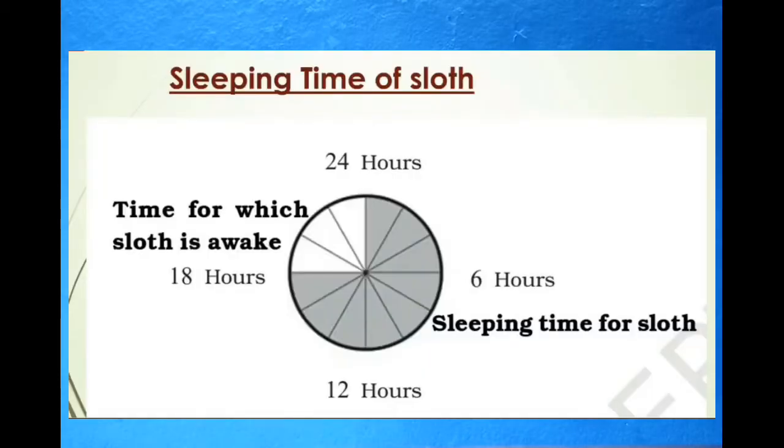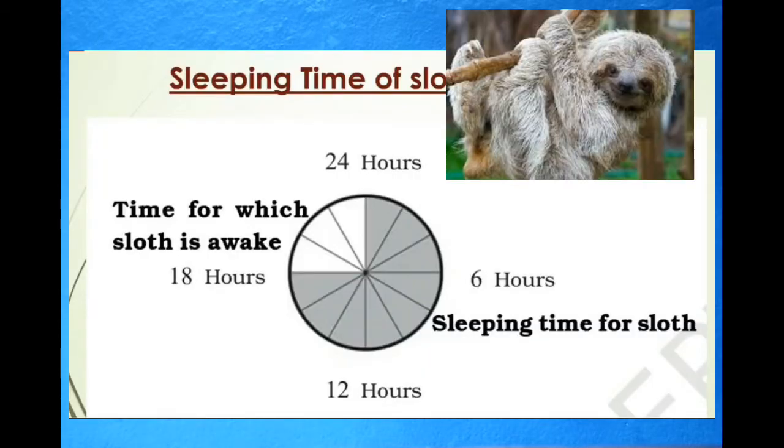Now see how the sleeping time of the sloth is shown in the circle. Here, the circle is divided into 12 fractions, that is 12 parts, and each part means 2 hours. So first, let us count the time for which the sloth is awake. Here, each triangle or each fraction is denoted by 2 hours, that is 2, 4, 6. The time for which the sloth is awake is 6 hours.